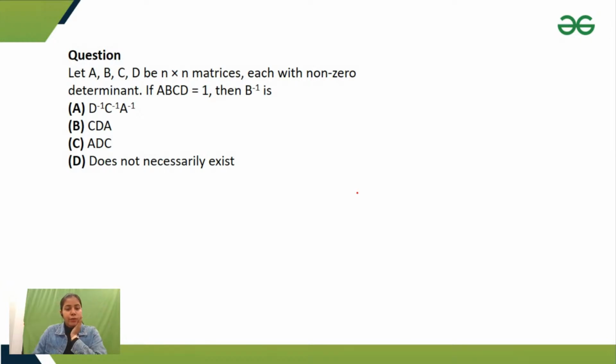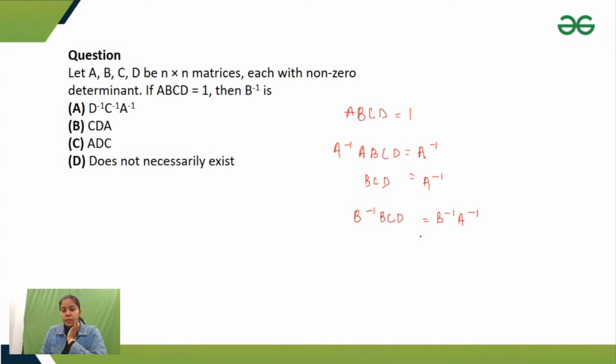So guys, we want to find B inverse here. What would I do? We are given A into B into C into D is equal to 1. What one thing can I do? I can multiply A inverse on both sides. What would I get? A inverse into A is identity. If I multiply identity with BCD, it remains the same, BCD, equals A inverse. Now what would I do? I'll multiply B inverse on the left hand side, so B inverse BCD equals B inverse A inverse. So B inverse B would be identity and it would become CD, and this would become B inverse A inverse.